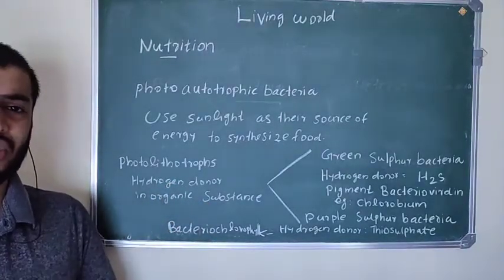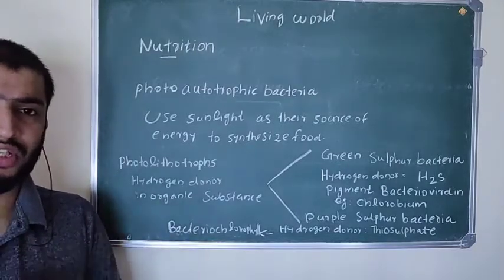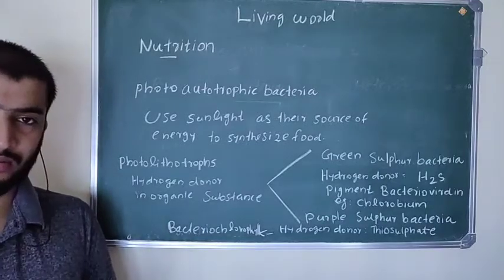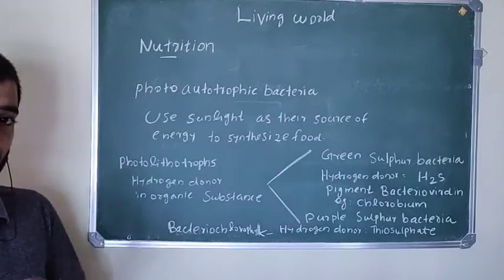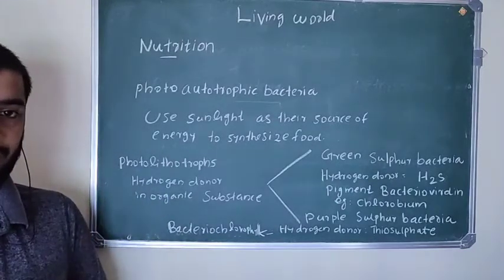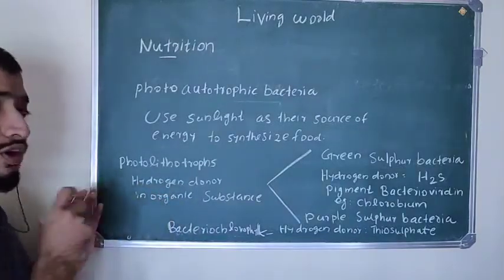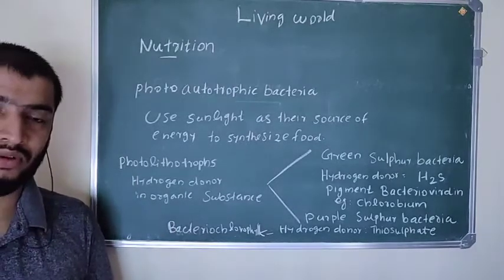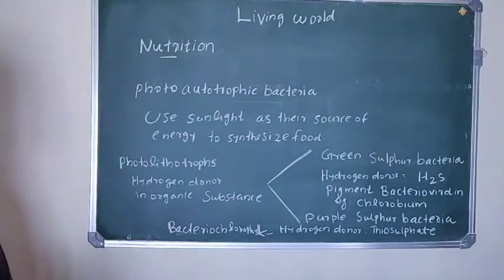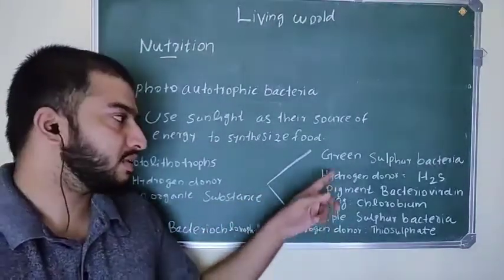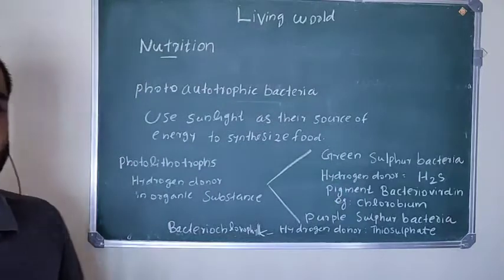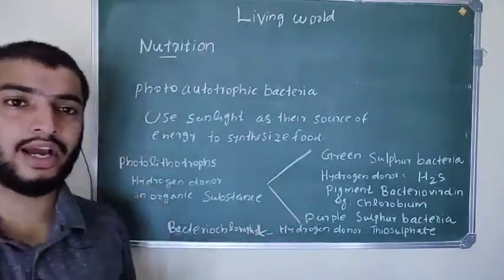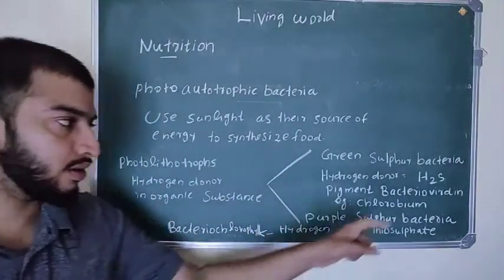So what is a hydrogen donor? You know, for the photosynthesis equation, we need carbon dioxide and sunlight and also water. In plants, water, H2O, is the hydrogen donor. But in the case of photolithotrophs, for making food, the hydrogen donor is an inorganic substance. These photolithotroph bacteria are of two types, green sulfur bacteria and purple sulfur bacteria. In green sulfur bacteria, the hydrogen donor is an inorganic substance, that is H2S.